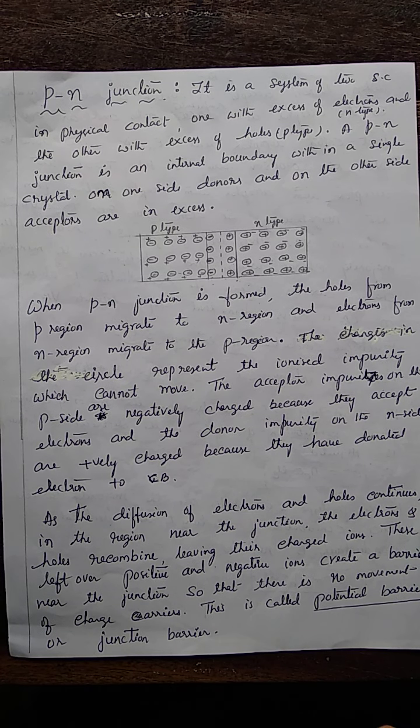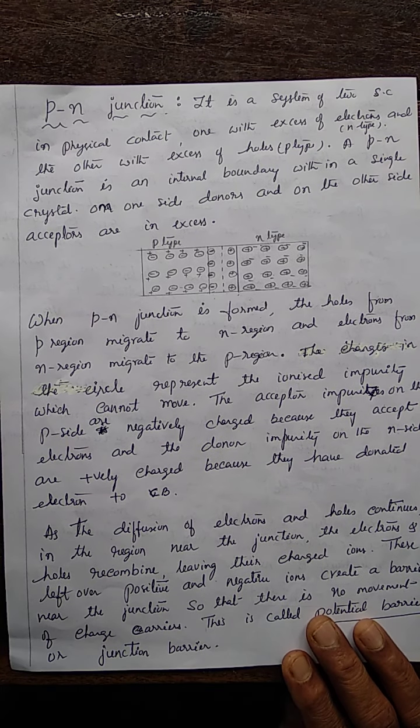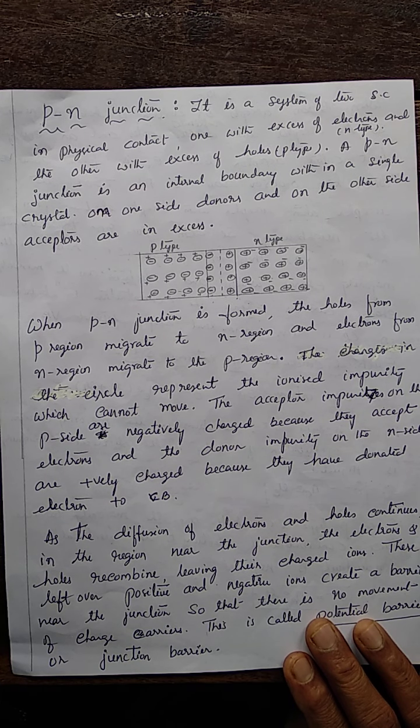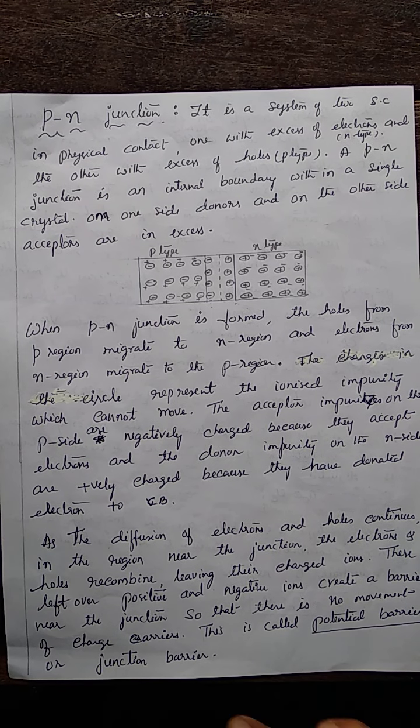Dear students, in the last class, we studied the extrinsic semiconductor. What's an extrinsic semiconductor? It is an impure semiconductor. When a pure semiconducting material like germanium or silicon is doped with some impurity, doping means adding some impurity, then we get the extrinsic semiconductor. Extrinsic semiconductors have conductivity more than that of the intrinsic semiconductors.